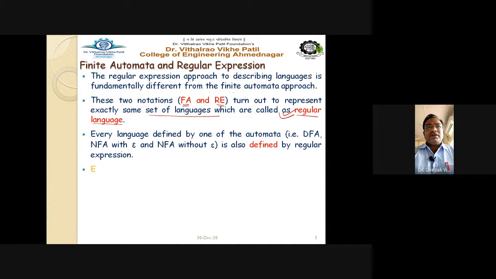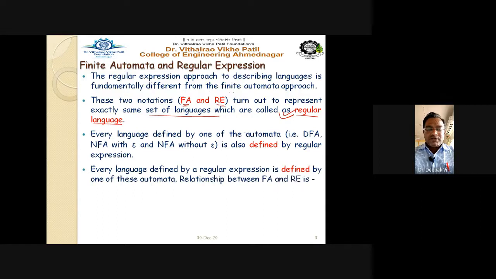Every language defined by one of the automata, either a DFA, an NFA with epsilon moves, or an NFA without epsilon moves, is also defined by a regular expression. Meaning, for every language for which an automata exists, definitely there is a regular expression. We can write the regular expression for that particular language.